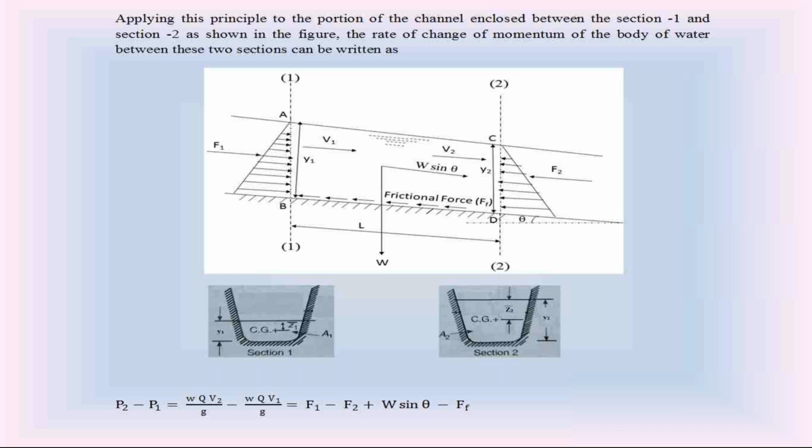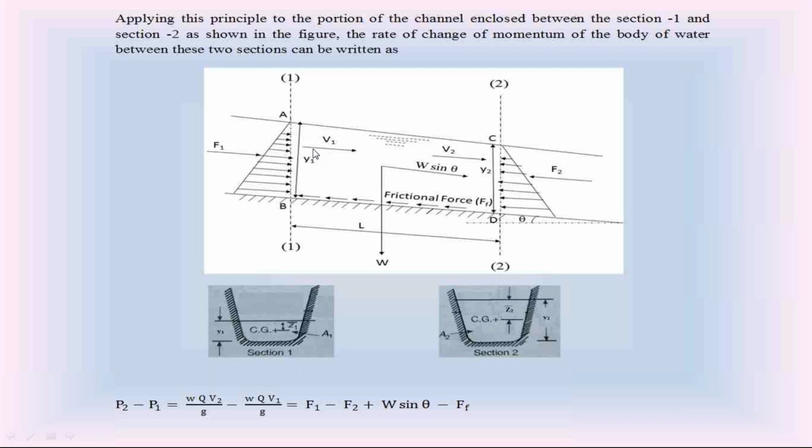To apply Newton's second law, we consider the open channel water flow between section 1 and section 2 in the channel. L is the length of open channel between section 1 and section 2. At section 1, the depth of flow is y1. At section 2, depth of flow is y2.